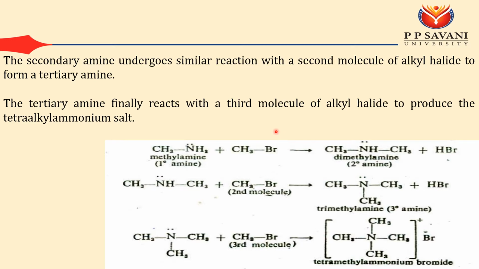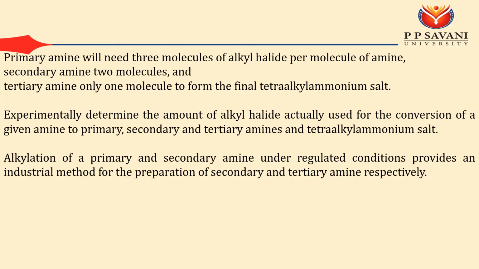These things we already discussed: if the number of moles of alkyl halide is more than my amine, the reaction always occurs in the forward direction, and I will get a mixture of amines. Primary amine will need 3 molecules of alkyl halide per molecule of amine, secondary amine 2 molecules, and tertiary amine only 1 molecule to form the final tetraalkyl ammonium salt. So from this I can prepare this with this number of moles of halide.